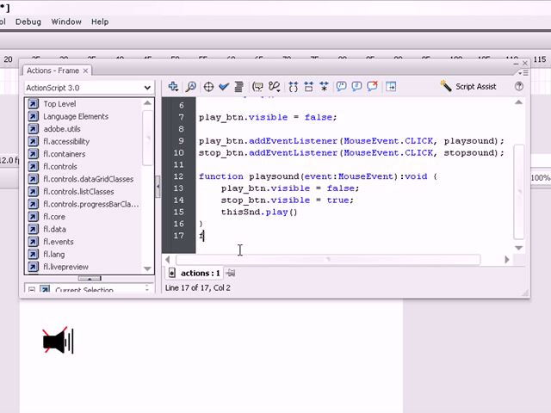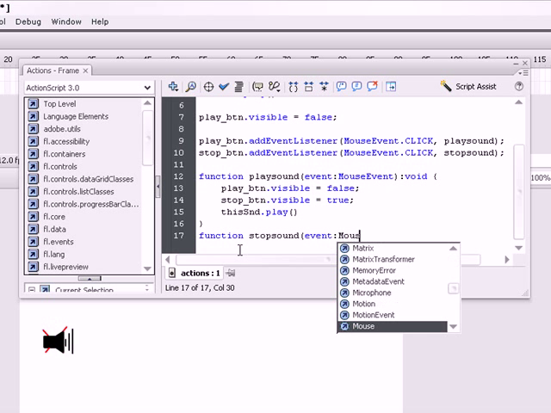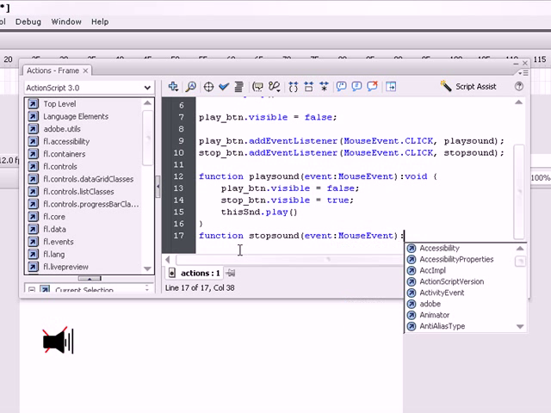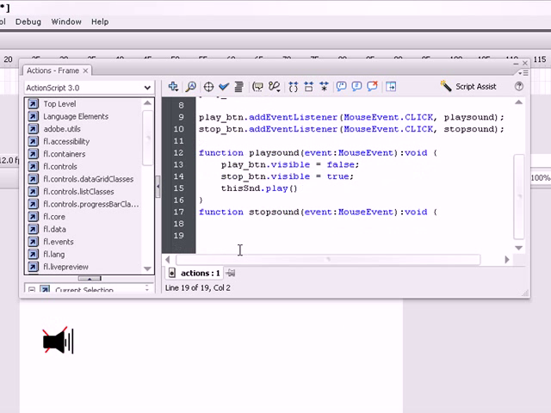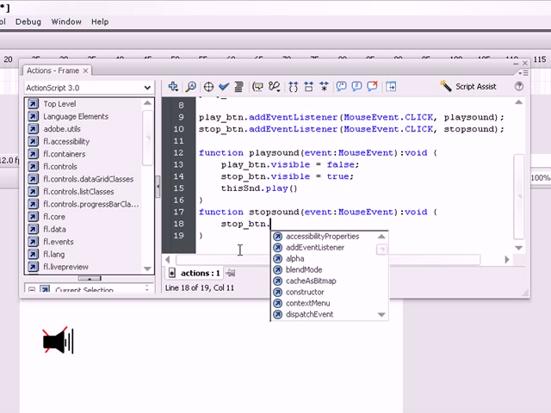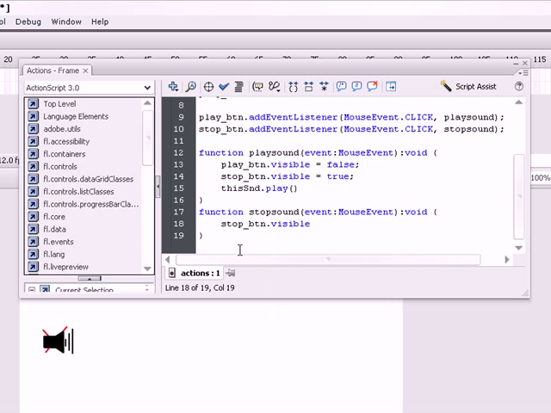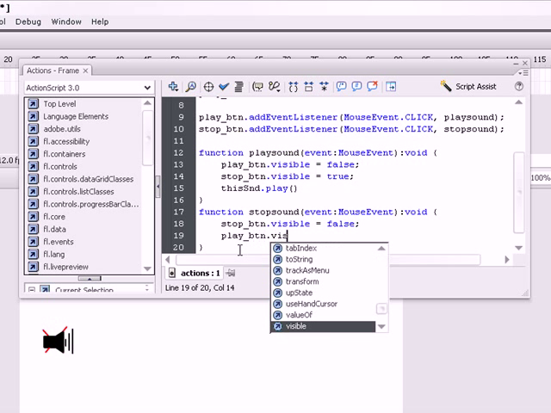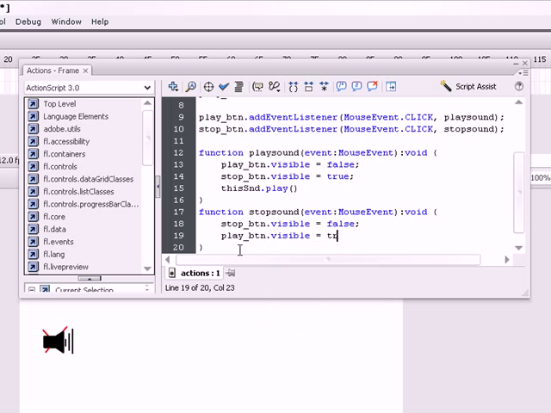Okay, now let's create the last function, stop sound, event MouseEvent, void. Stop and store btn dot visible equals false, play and store btn dot visible equals true.